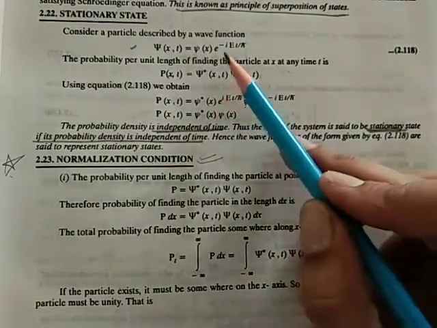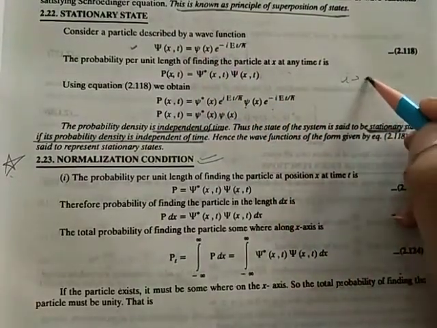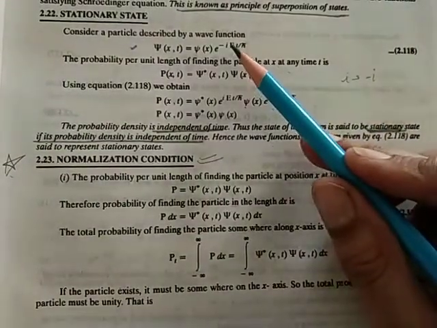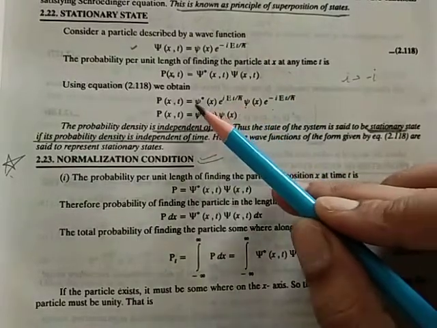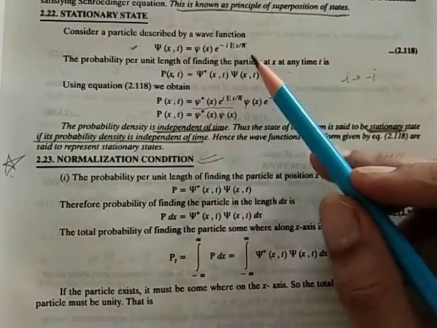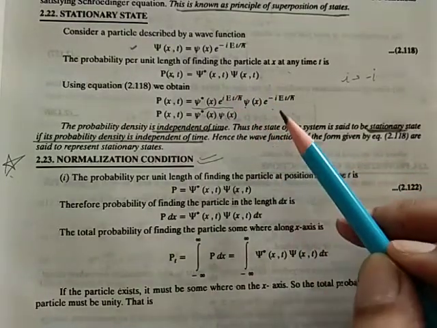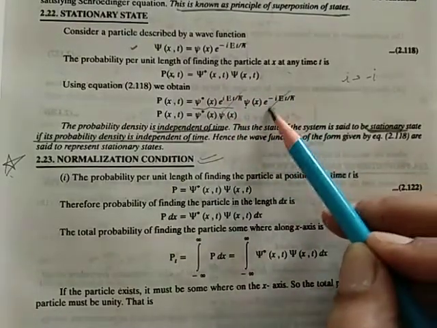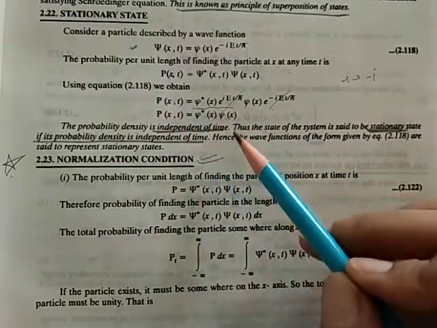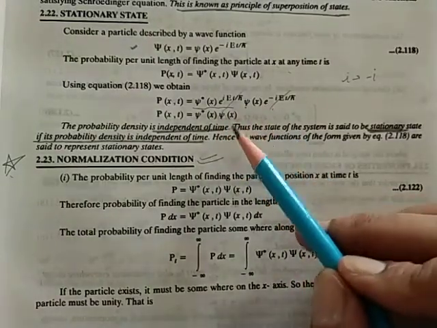Psi star means we are just taking the conjugate of this equation, like we are replacing iota by minus iota, or minus iota by iota. So this is the conjugate of this whole function, and then we are multiplying it with the same function, psi star psi. So we can see that these two factors would cancel out every time. So P(x,t) would be equal to psi star psi. This is a function which is dependent on x only, and it is independent of time.